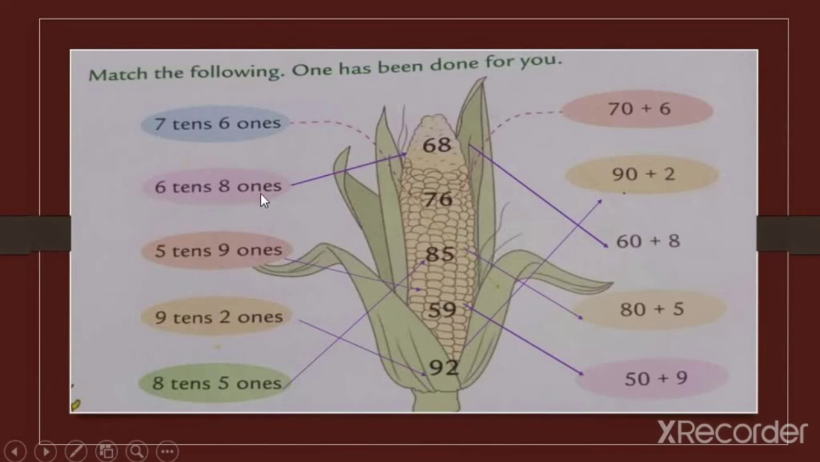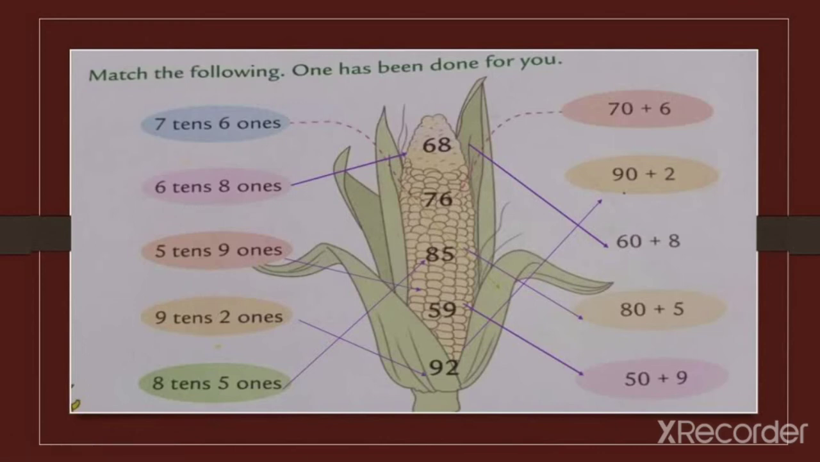6 tens and 8 ones. Which number does it form? It forms number 68. So we have to match 6 tens and 8 ones with number 68. Okay. Now we have to match it with the column of expanded form. So look at this number first. 6 tens. You have to observe this. What is the meaning of 6 tens?